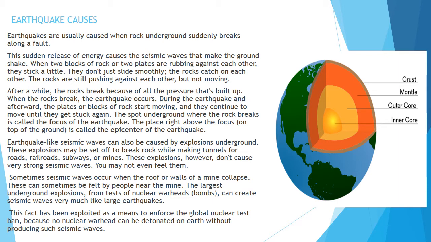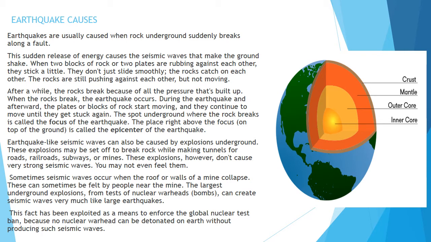All these things are the major reasons for the creation of pressure and stress. When this pressure is built up, the rock breaks and the earthquake occurs. This stress has to be released at a certain point, and that point is the focus.